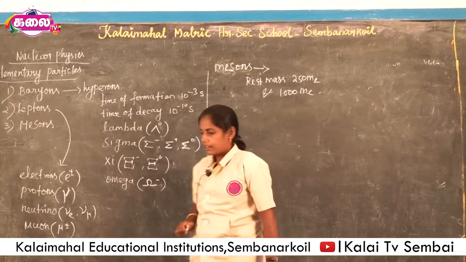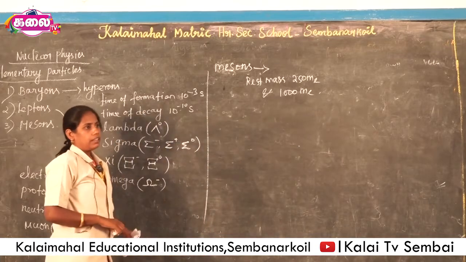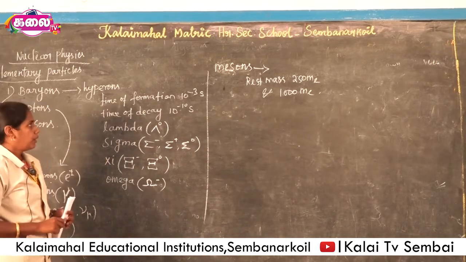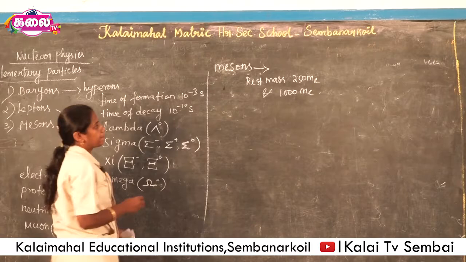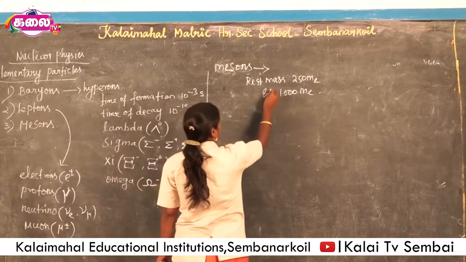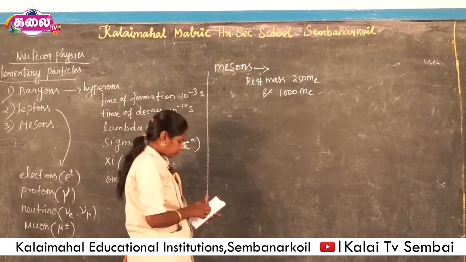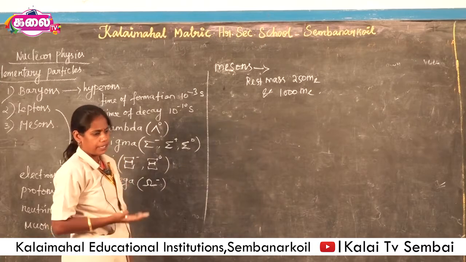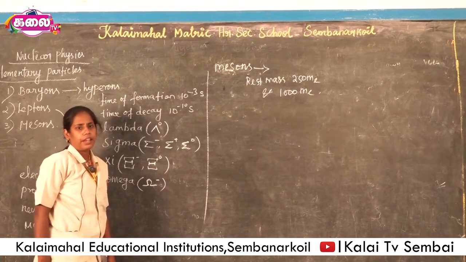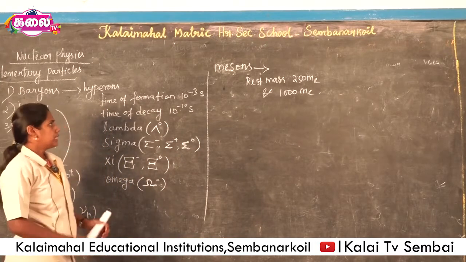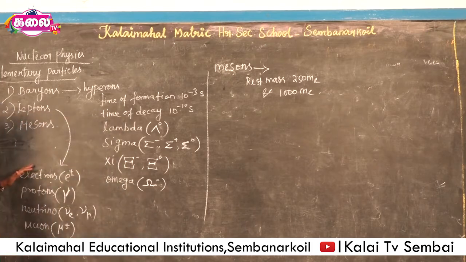When meson particles combine with protons, they also produce hadrons. So these are all the elementary particles produced from atoms: baryons, leptons and mesons.